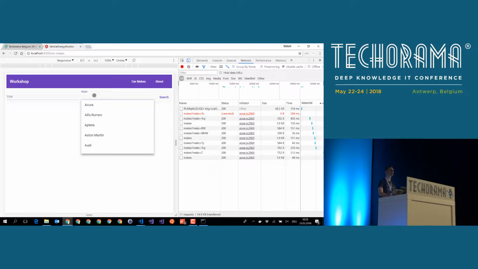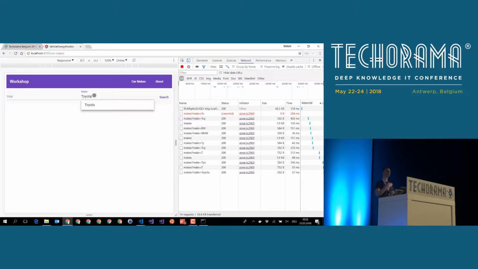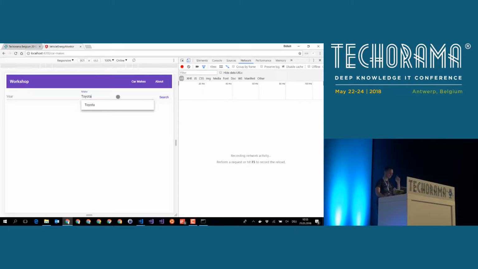If I type very fast, it does not fire a web API call at every keystroke. It waits for 250 milliseconds, or a definable amount of time, until I stopped typing, and then it looks up the code, the make in that case.